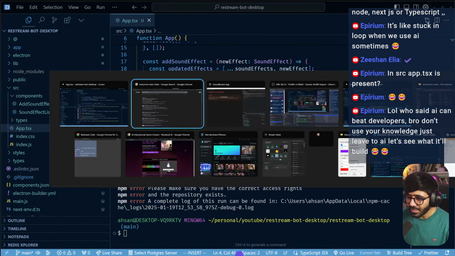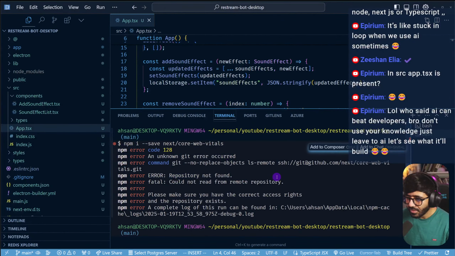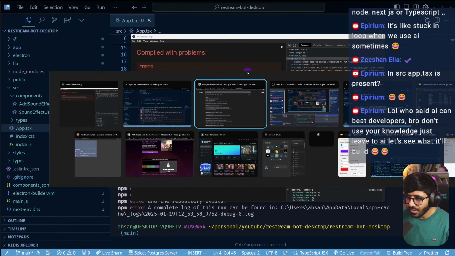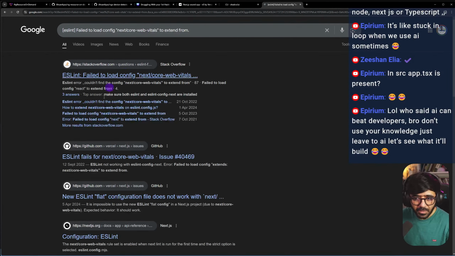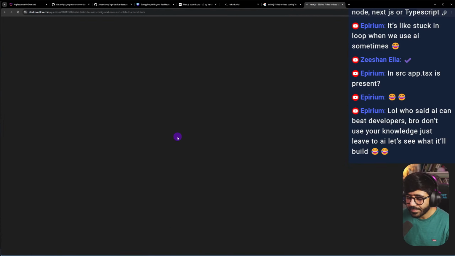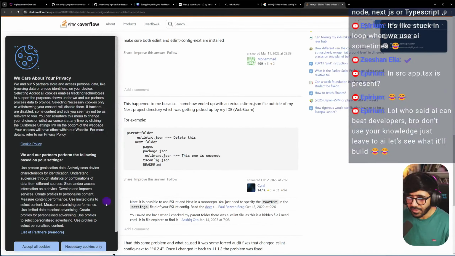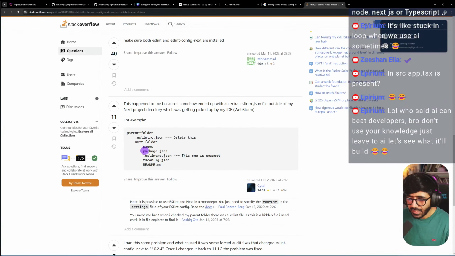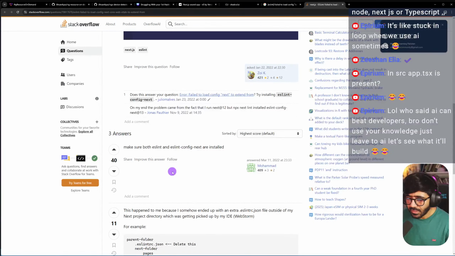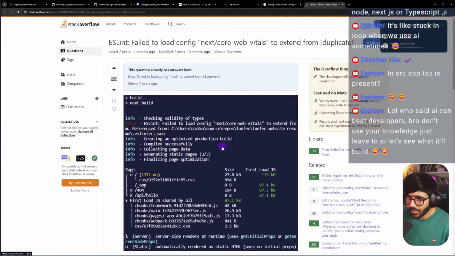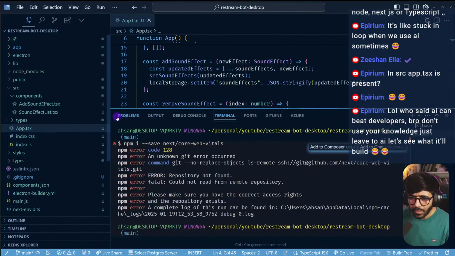So let's see. I'm going to ask, maybe. I'm going to actually copy this guy. And I'm going to go here. So we're back to Stack Overflow again. Hello, old friend. So now we have delete this. Yes, this one is correct. What? Both ESLint and ESLint config are correct. Blah, blah, blah. So if we look at ESLint